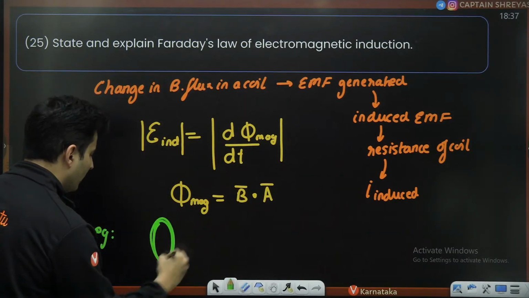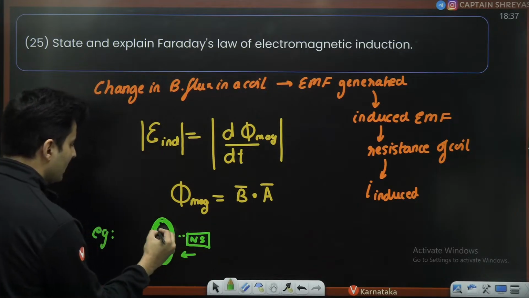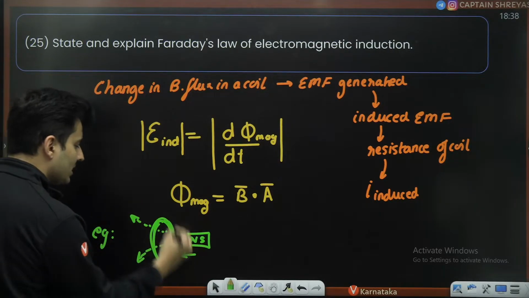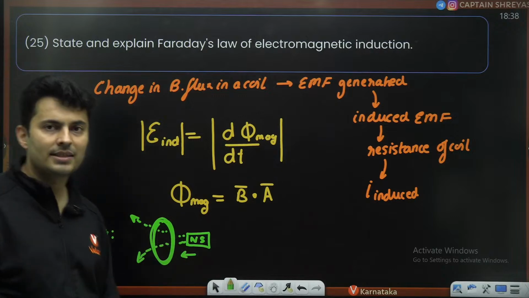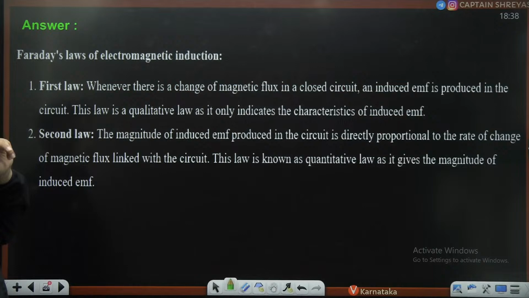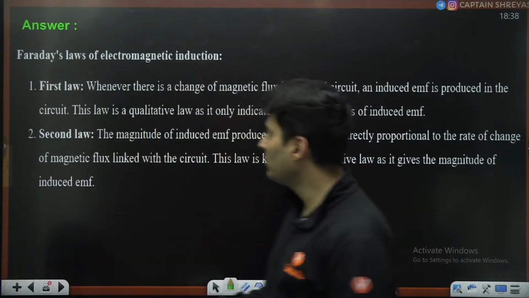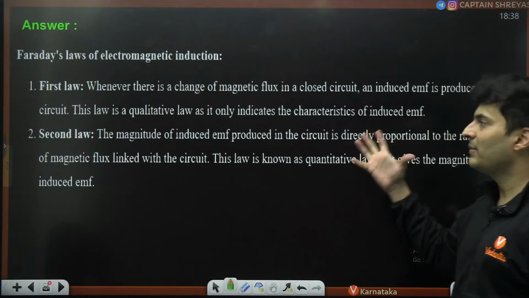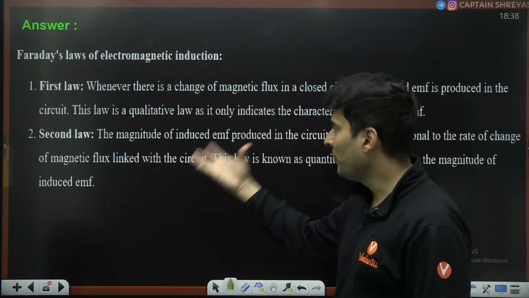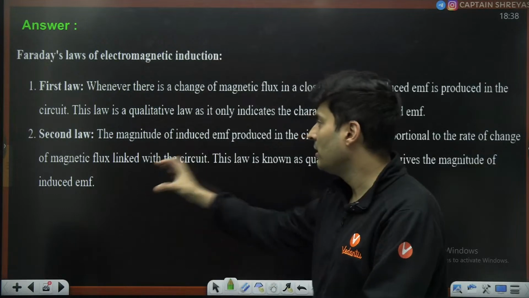Saying, if there is a coil over here, and if you take a magnet like this, and if you move it, then obviously the field lines through it will definitely change, and there will be electricity generated inside that coil. So you can give some examples of such things. Basically whenever there is a change in the magnetic flux, then EMF is induced. This tells me that electricity is created, but how much electricity is created is given by that law, that the induced EMF is directly proportional to the rate of change of the magnetic flux.